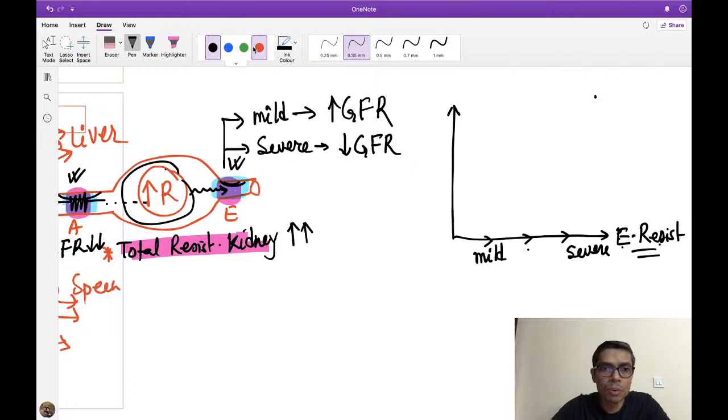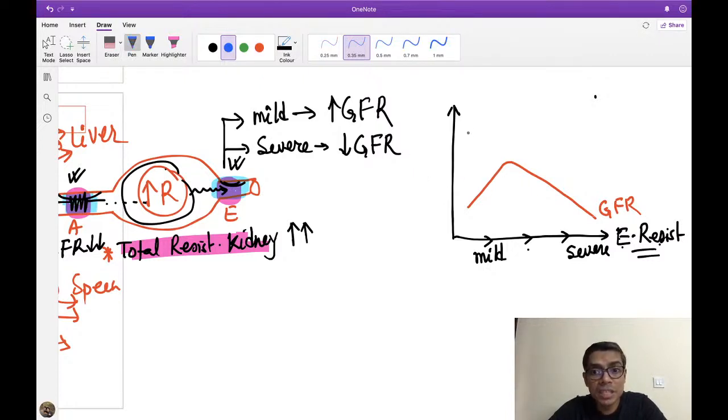In these cases, what is the tendency of the GFR? GFR changes like this. Look, this is the GFR. And how will the renal plasma flow or renal blood flow change? Renal blood flow was maximum here.